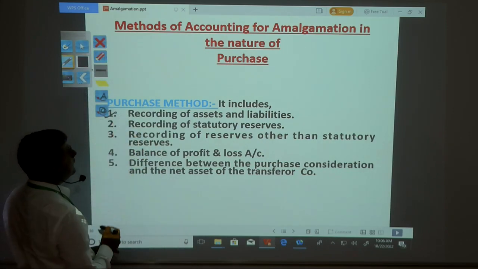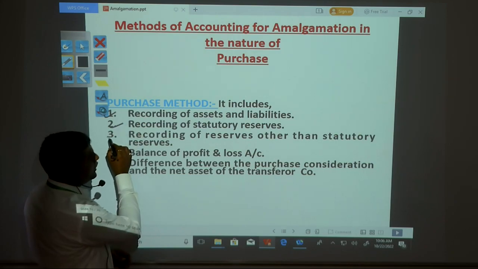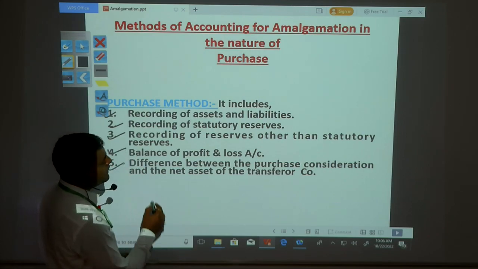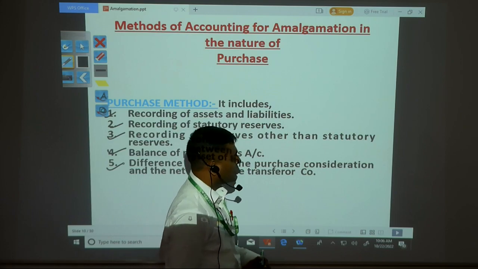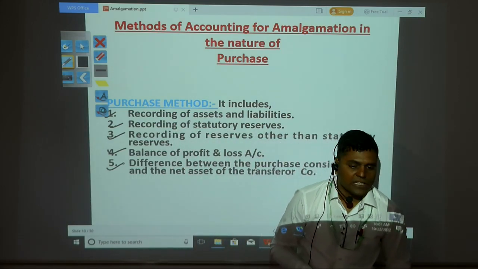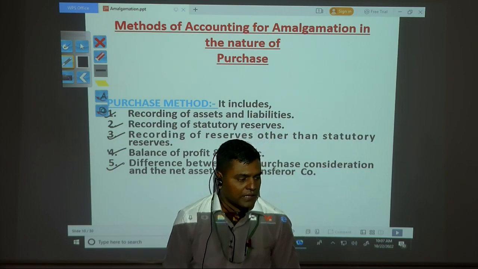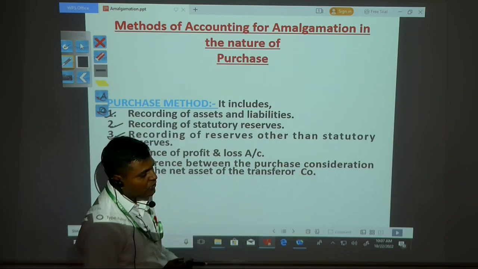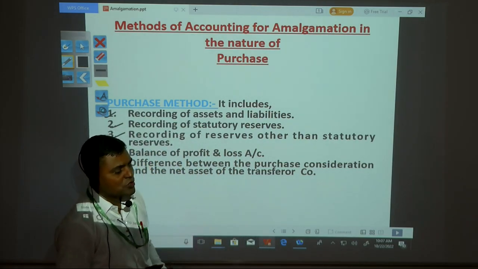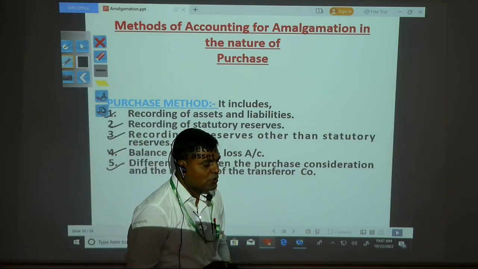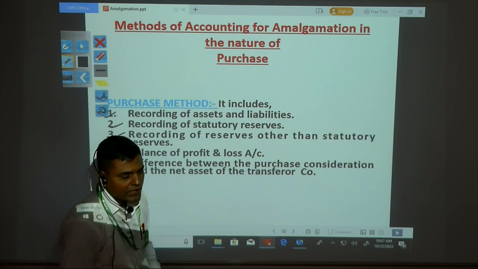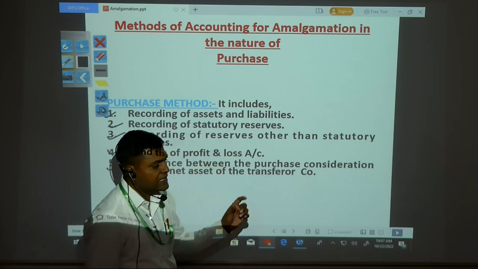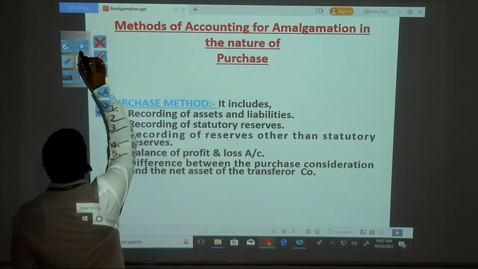Then, after that, recording the statutory reserve, then recording of reserves other than statutory reserves, then the balance of profit and loss account, and the difference between the purchase consideration and the net assets of the transferor company. So in the purchase method, the recording of assets and liabilities, statutory reserves, reserves other than statutory reserves, and the balance of profit and loss account should be included, and the difference between the purchase consideration and net assets of the transferor company will come under goodwill. So those are the methods of accounting in the nature of purchase.